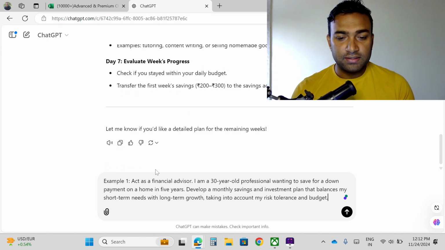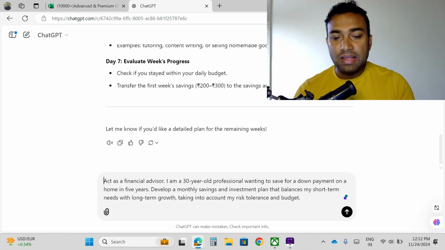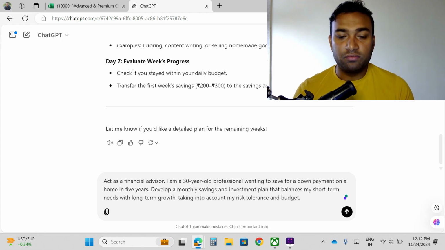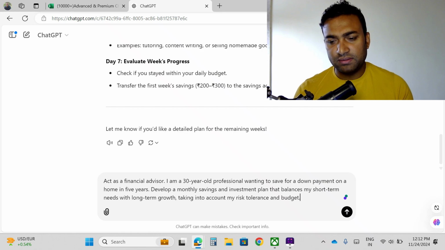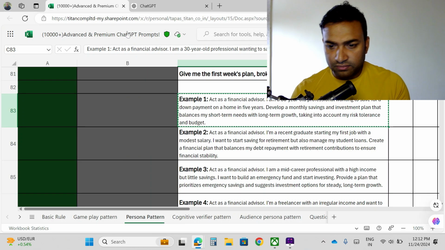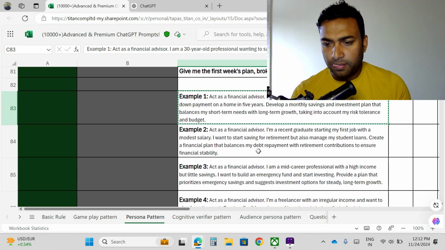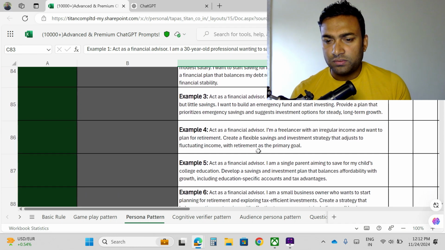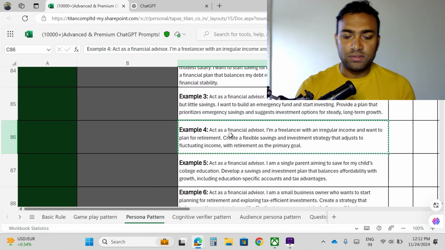So now here is the example. Act as a financial advisor. I am a 30 years old professional wanting to save for a down payment on a home in 5 years. So exactly we have taken some kind of example, let me delete it, let me take another kind of example. This example we can take.